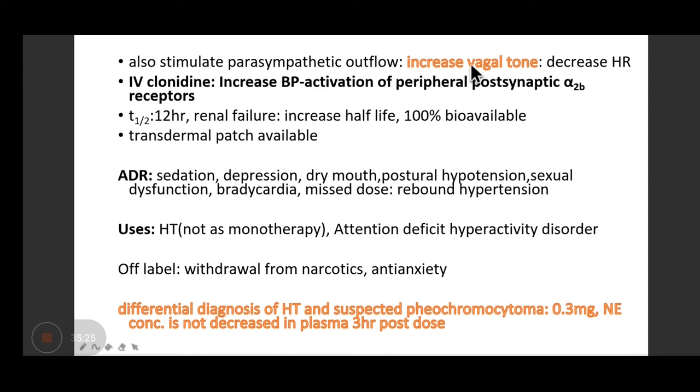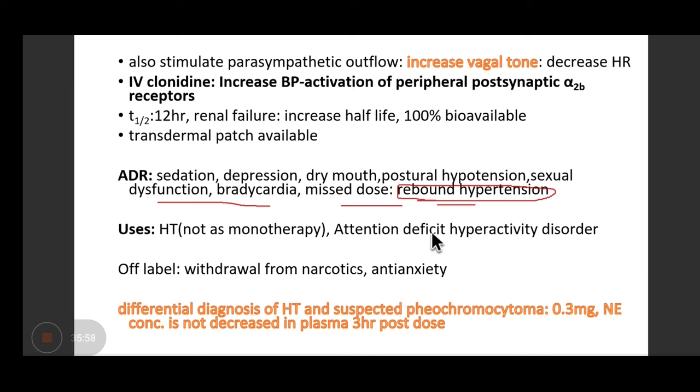Another property of clonidine is it increases the vagal tone, right? So as a result, what will happen? The heart rate will decrease. So when clonidine is given intravenously, there is an increase in blood pressure because of activation of peripheral postsynaptic alpha 2 receptors. What are the various adverse effects? Sedation, depression, dry mouth, postural hypotension, sexual dysfunction, and with a missed dose, you can get rebound hypertension.